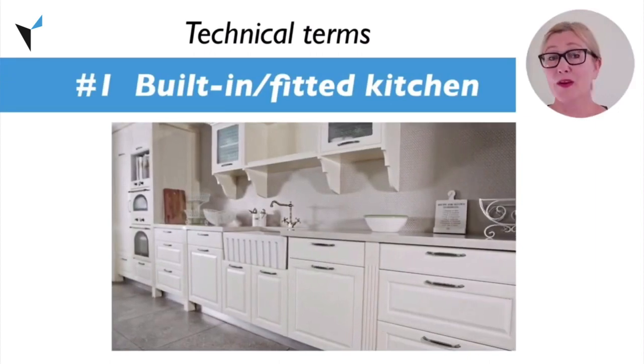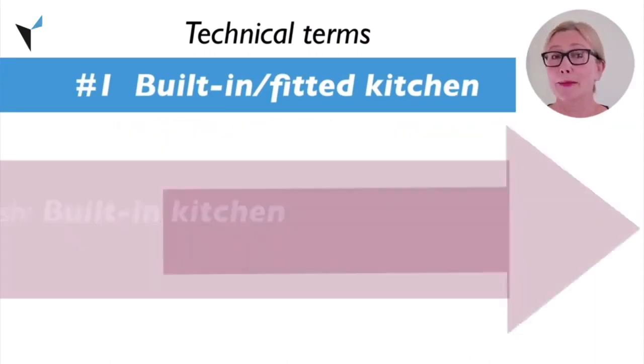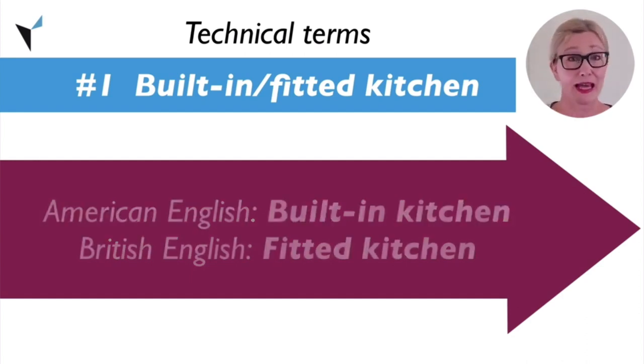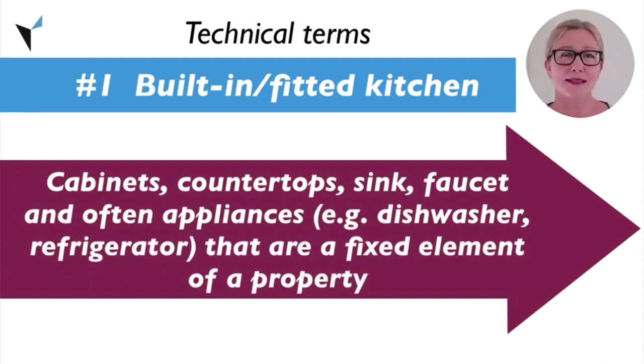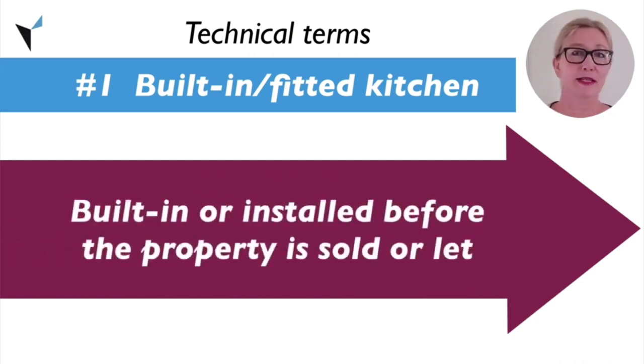Built-in kitchen or fitted kitchen. For starters, we use the term built-in kitchen in American English and the term fitted kitchen in British English. A built-in kitchen refers to cabinets, countertops, a sink and faucet, and often appliances like a dishwasher and a refrigerator that are a fixed element of a property. These elements have been built in or installed before the property is sold or let.